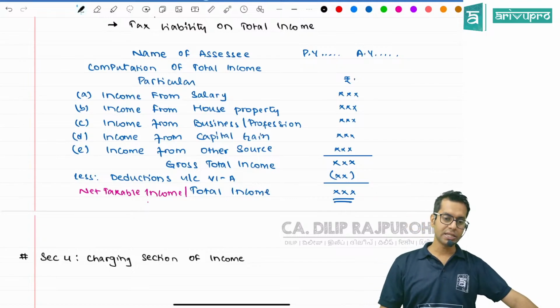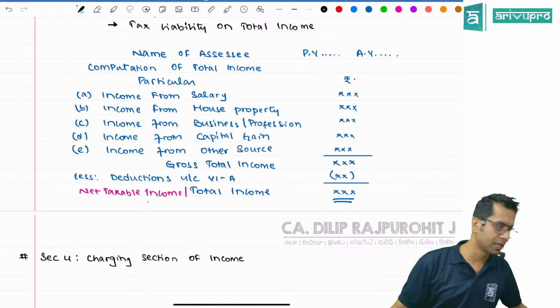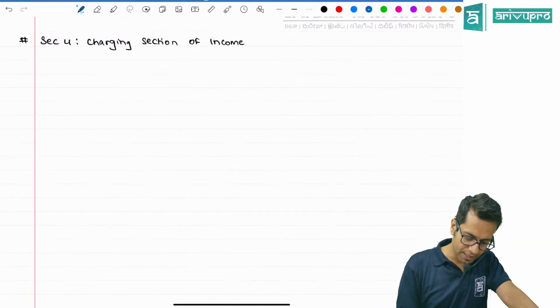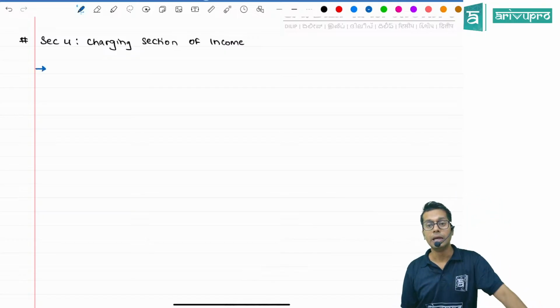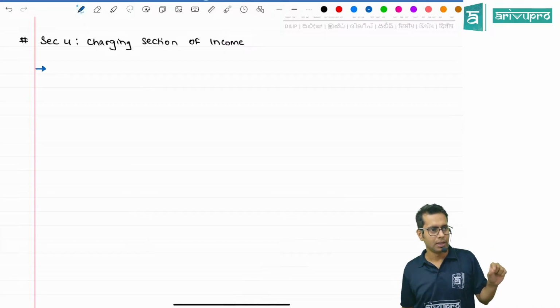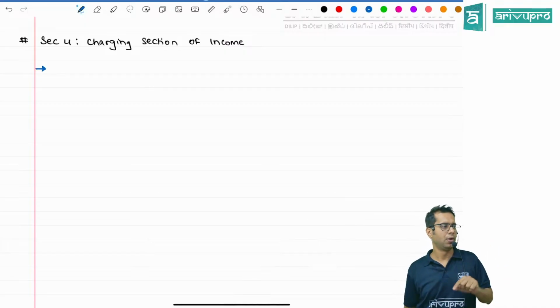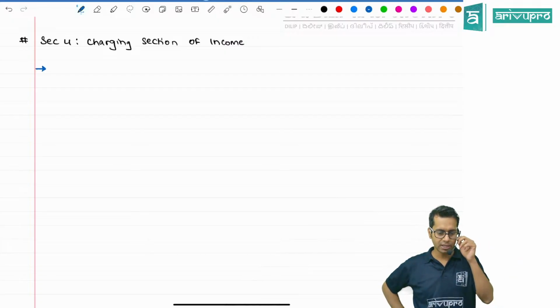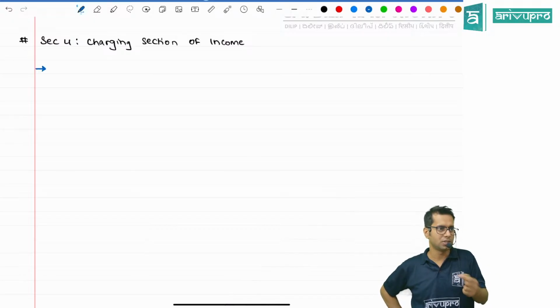Charging section. There is a section called section 4. Section 4 is the charging section of income tax. What do you mean by charging section? It is this section which is telling you to pay income tax, to pay tax on your income. So the charging section is the section which creates the charge, charge in the sense of liability to pay something.